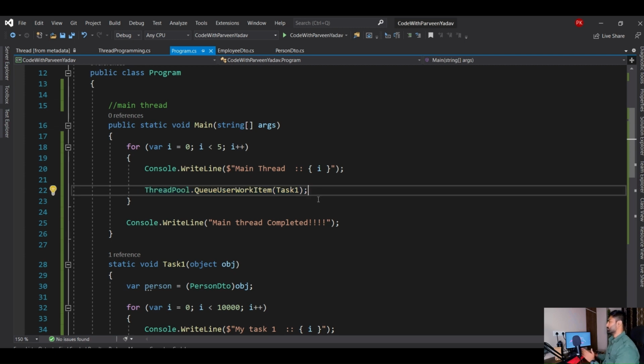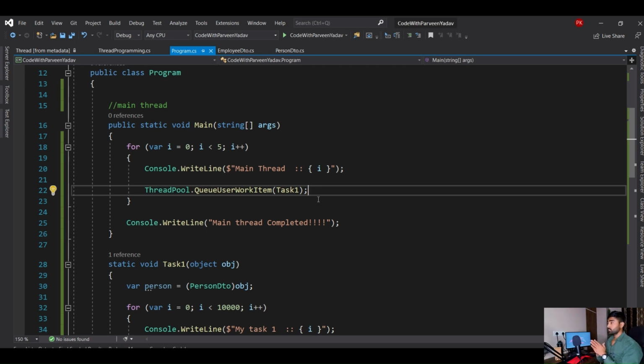Okay, now let me repeat one more time. By default your application is single thread. Now when to use thread programming? When you want to perform multiple tasks at the same time, and those tasks are not related to each other, so you can speed up your application performance, right?